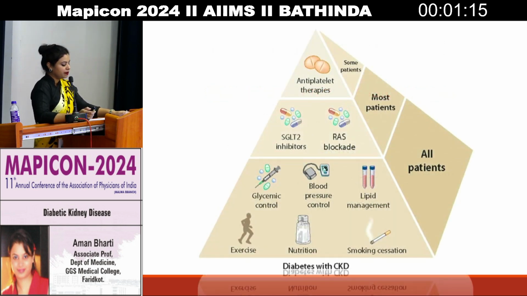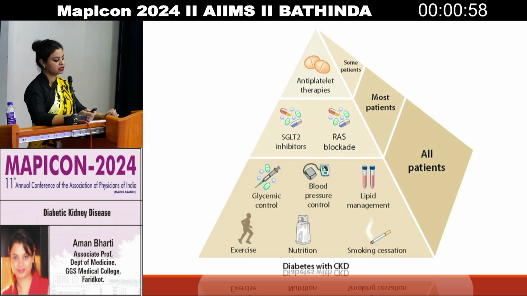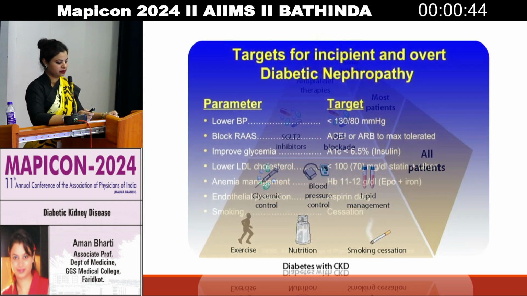So this is a pyramid where, starting from the base, we need to exercise, cut off excess salt, control nutrition, and stop smoking. In all the patients you need to control lipid management, blood pressure, and glycemic control. In most of the patients you should start with RAS blockade agents along with SGLT2 inhibitors to control the glycemic status, and in some patients you need to take care of vascular damage by starting antiplatelet therapies.